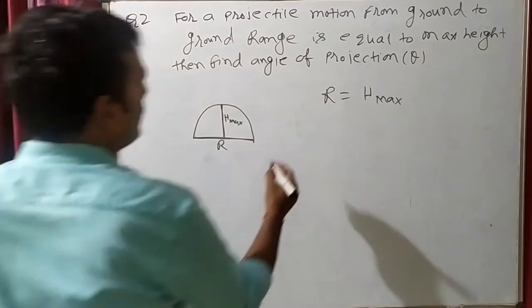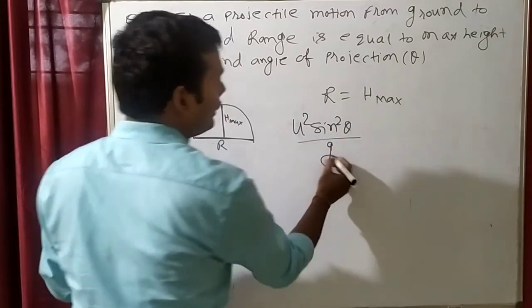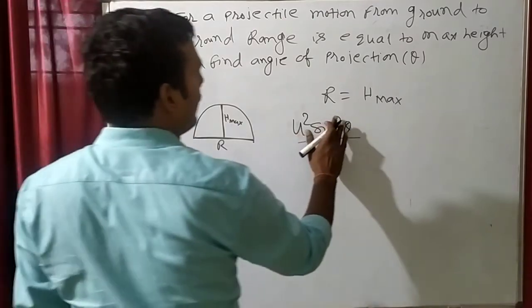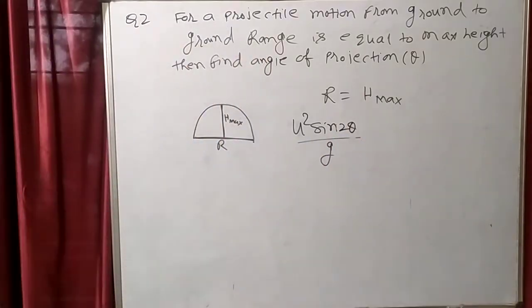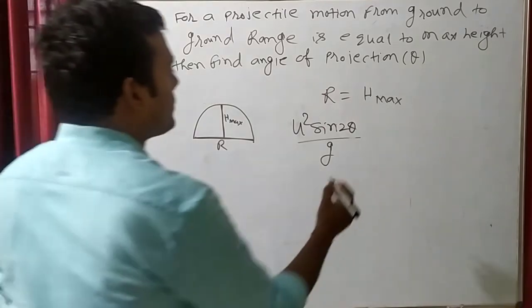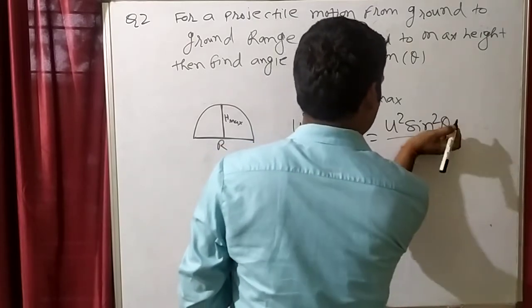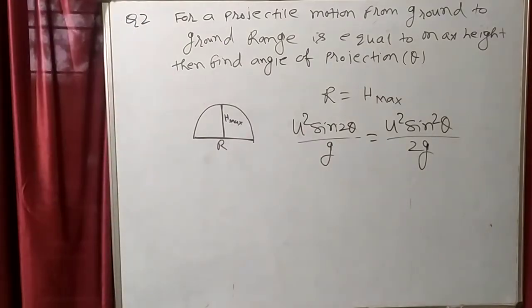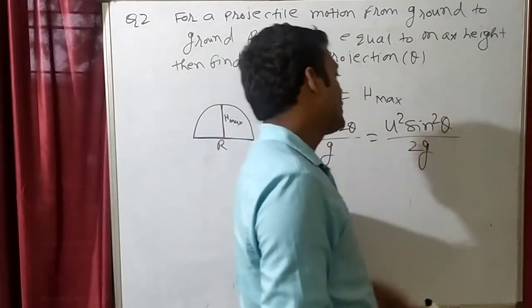What is the formula of range? Range formula is U square sin 2 theta by G. And what is the formula of maximum height? Maximum height formula is U square sin square theta by 2G. All these formulas you have to memorize. Range formula is U square sin 2 theta by G. Maximum height is U square sin square theta by 2G.